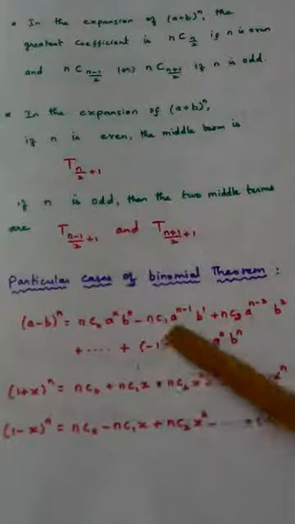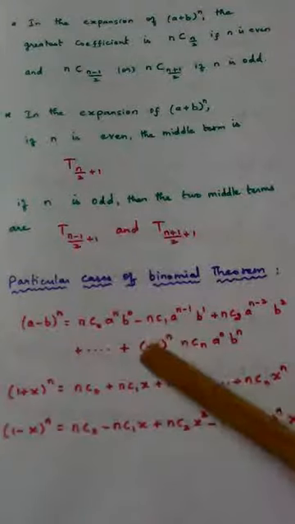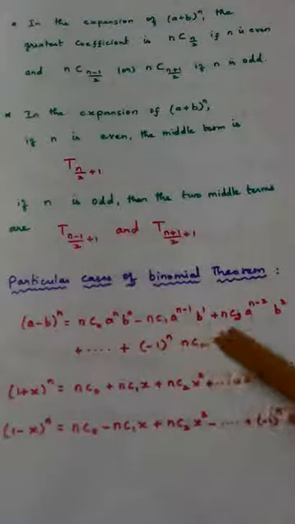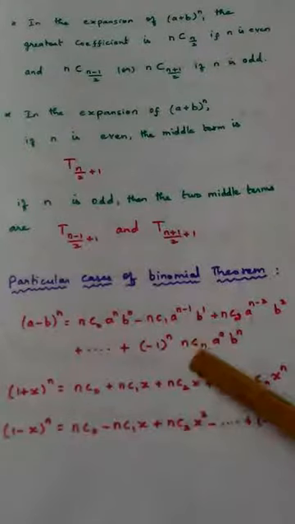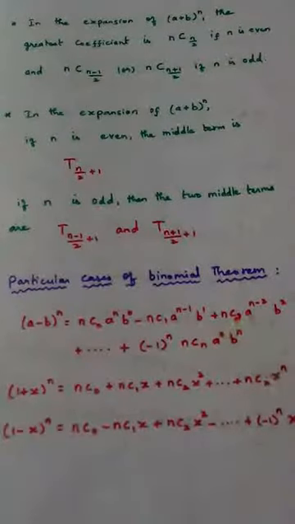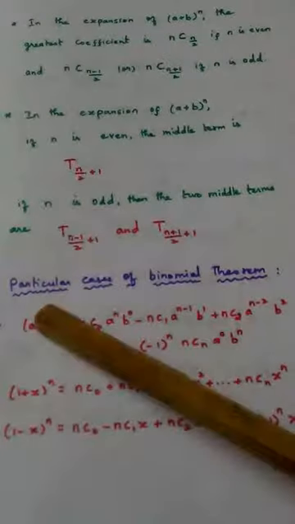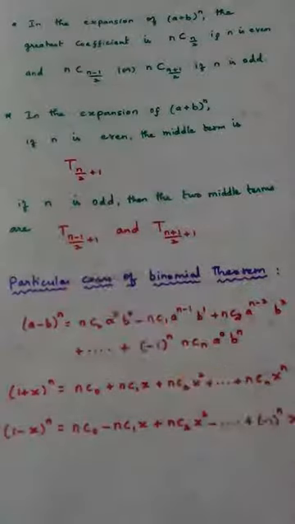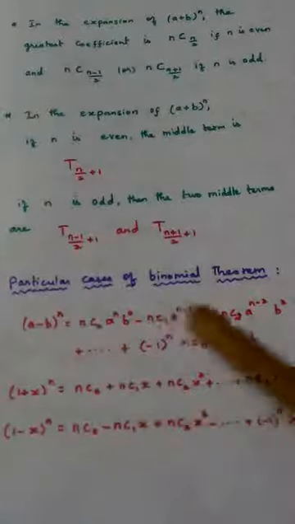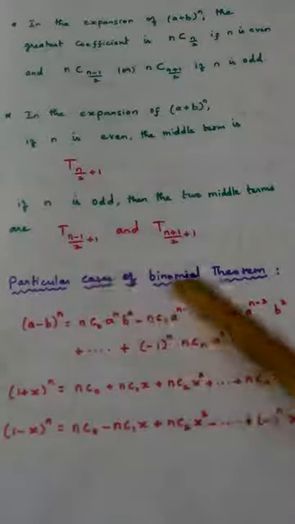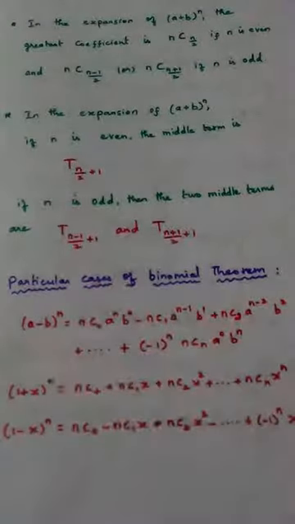So it may be either positive or negative, to indicate that, (-1)^n comes. The remaining things are all the same as in the previous formula. So what is the difference between this and (a + b)^n? Only the symbol. (a + b)^n means everything is positive. (a - b)^n means alternating symbols: plus, minus, like that it will go.